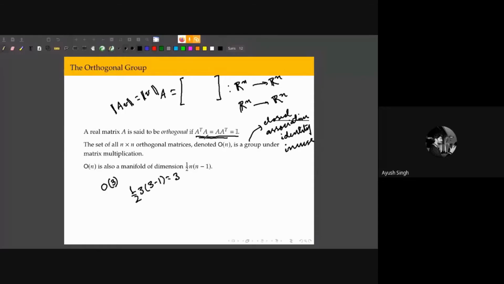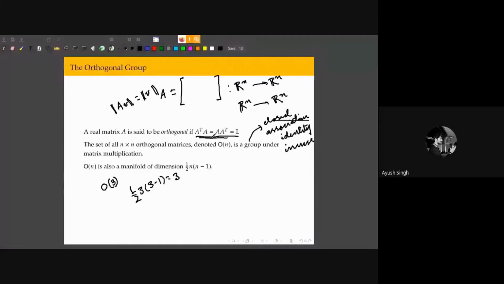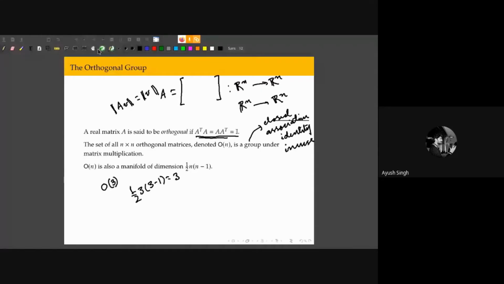So you can see that when you consider this equation. This tells you that not all of the 9 parameters in this 3 by 3 matrix are independent. So there are only 3 independent parameters. And for example, those who know about Euler rotations can see that any 3 rotation angles are enough to characterize any rotation, right? So this is the orthogonal group. Now here, using the regular value theorem that I did not explain, it can be shown that this group is a manifold, right? So this is proof of that.